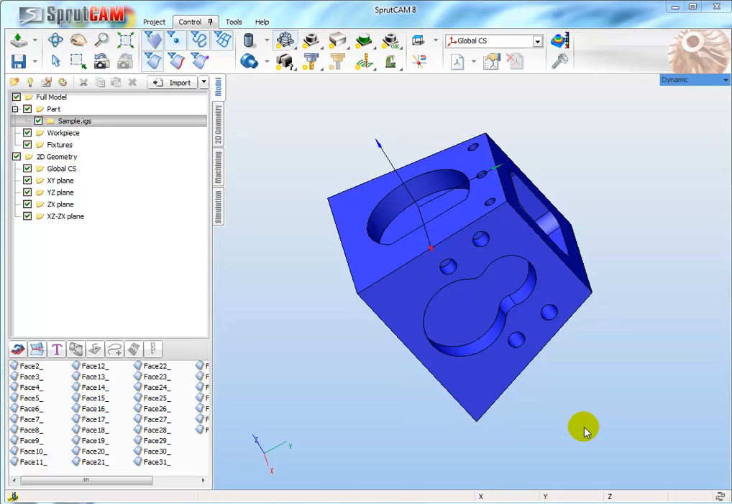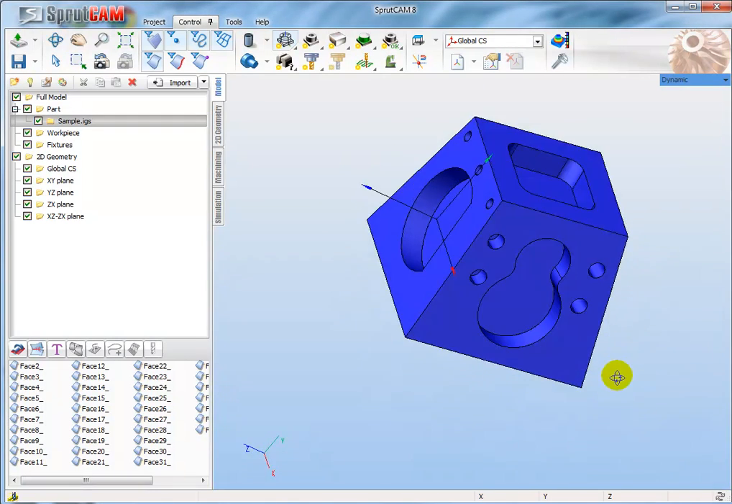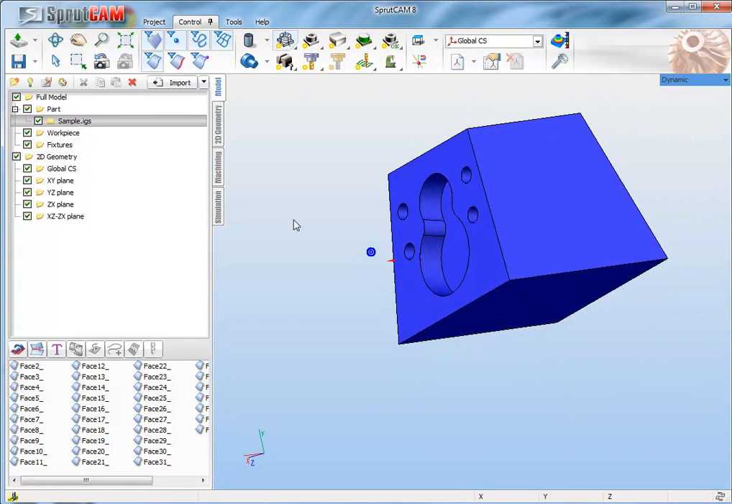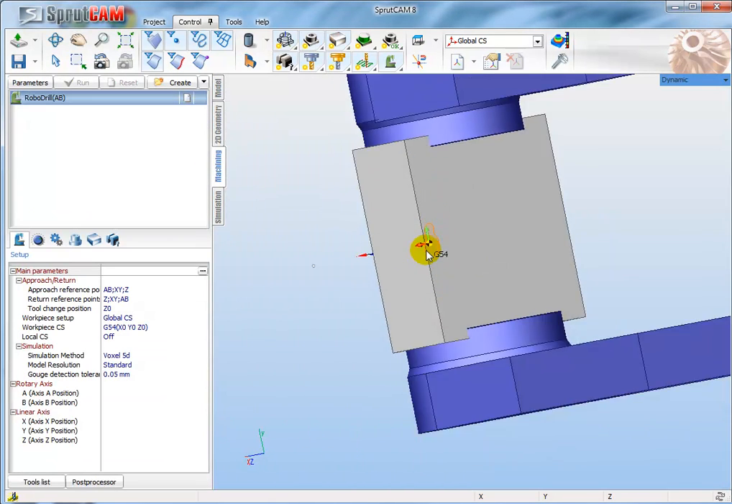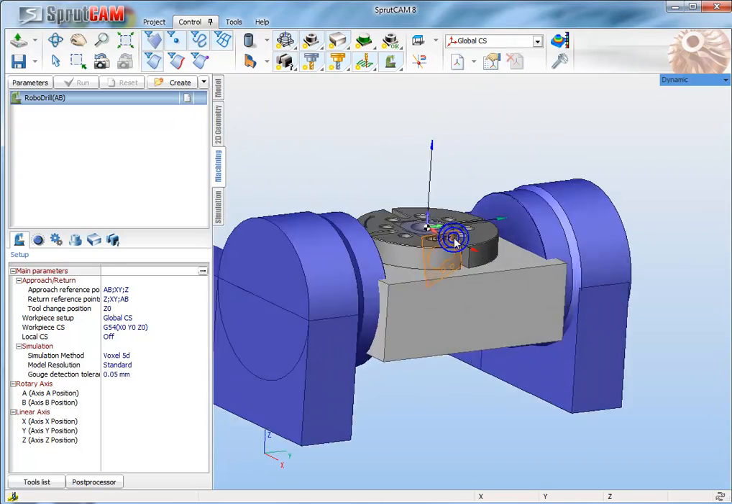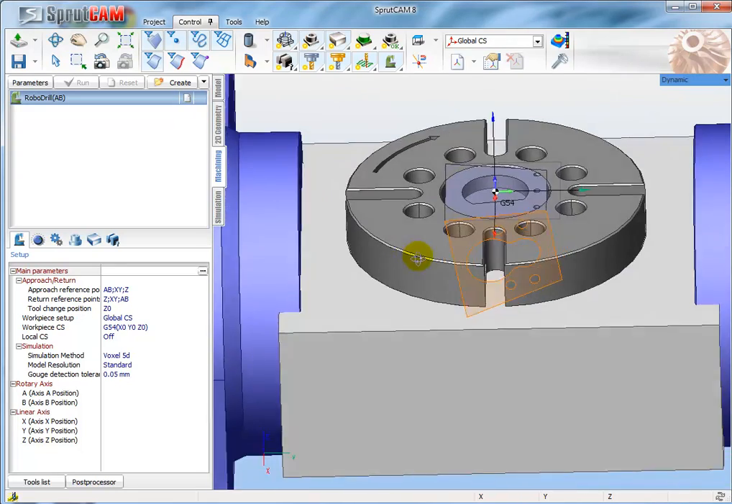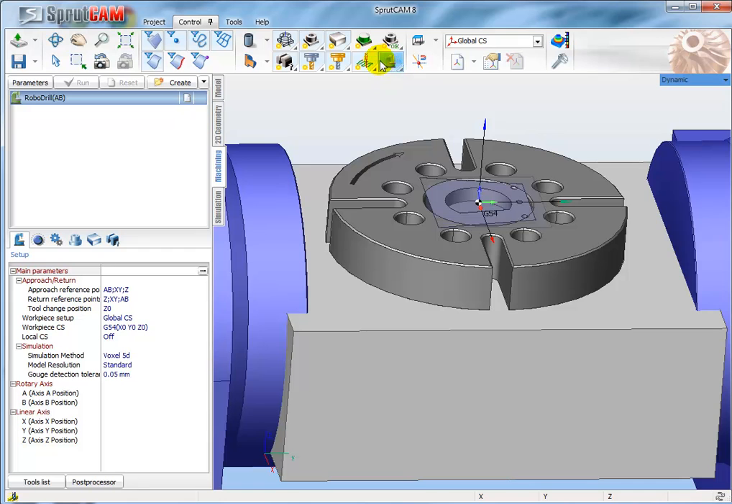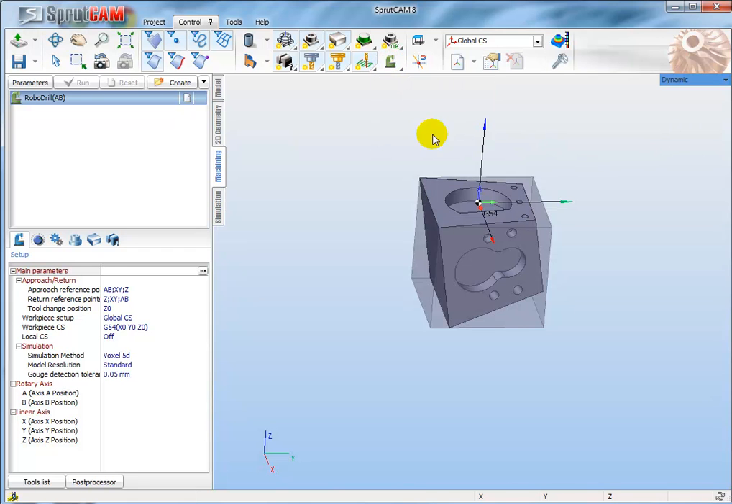Hello, in this video I will show how to perform 3+2 indexed machining in SprutCAM. Well, we would like to machine this part and go to machining, and we can see the part inside the table. So the first step, I would like to locate the part, to put the part onto the table.